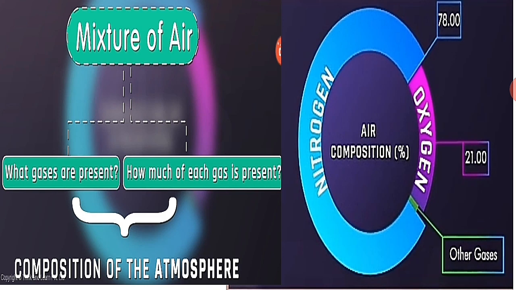Here you are shown through the diagram that nitrogen makes up 78% of the atmosphere. In the air, 78% is nitrogen. The next gas is oxygen. Maximum is nitrogen, and less than nitrogen it is oxygen. And the other gases together make 1% of the air.